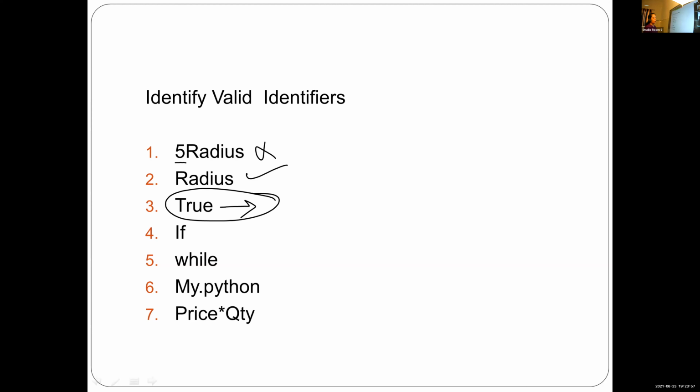So I will explain what a keyword is. Keywords are the words that have a special meaning to the computer or compiler. That means the system has defined some words with special meaning. True is for representing the true value. In the same way, false is another keyword to represent the false value. So in Python, there are some words that have a special meaning. Those words are known as keywords.